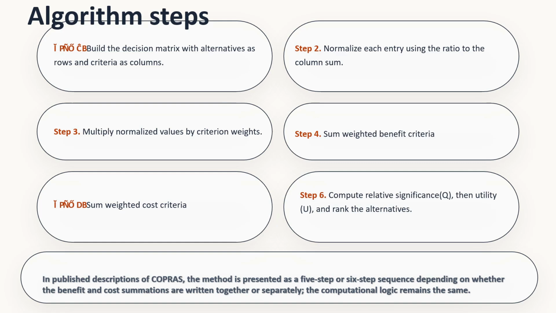So this is what is known as normalization. Then the third step is you have to multiply the normalized values of the alternative with the respective weights of the criteria. Okay, and then you will find the sum of the weighted beneficial criteria, and then the sum of the weighted cost criteria, and ultimately you will compute the relative significance Q. With the help of Q you will find the utility function, and with the help of the utility function, you will rank the alternatives.